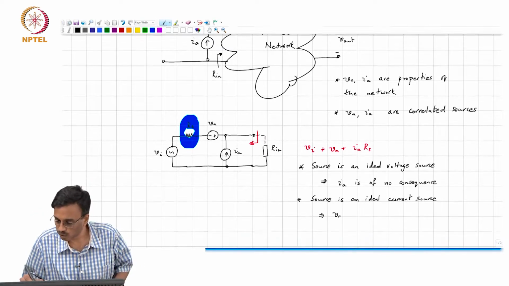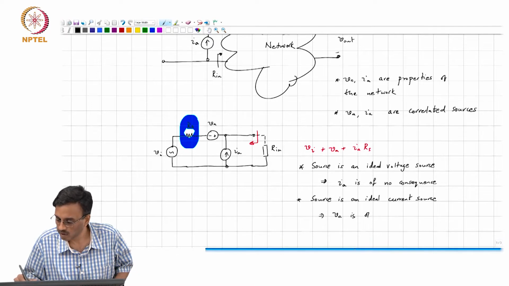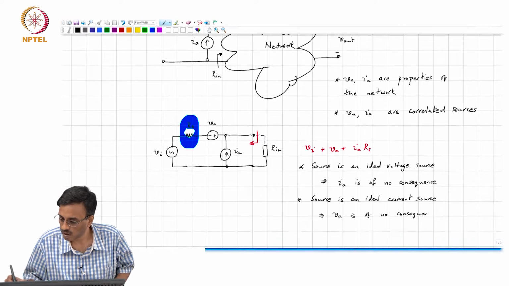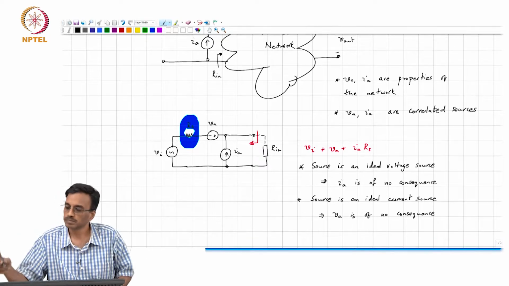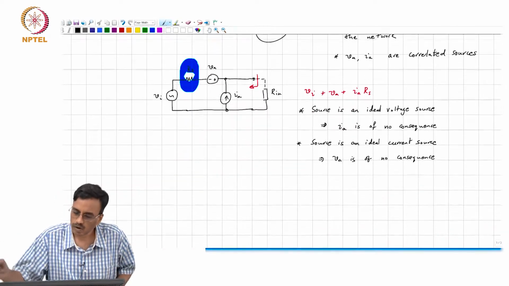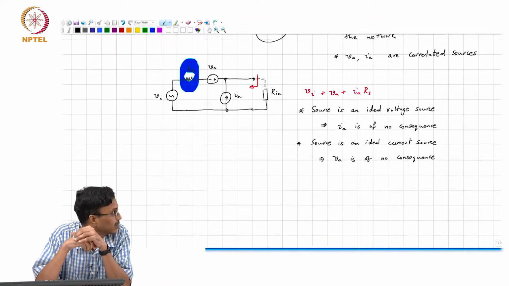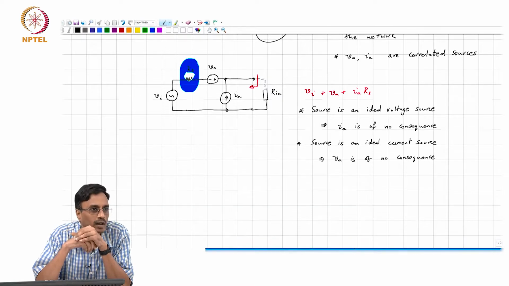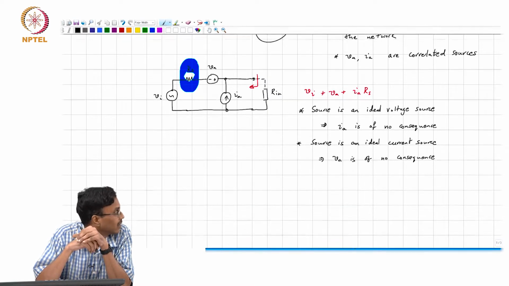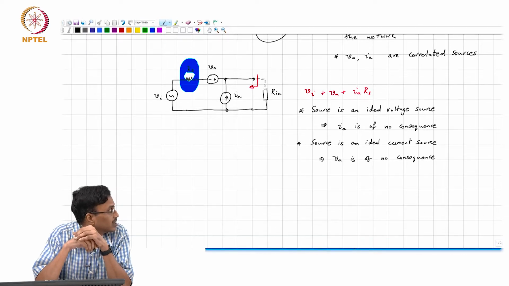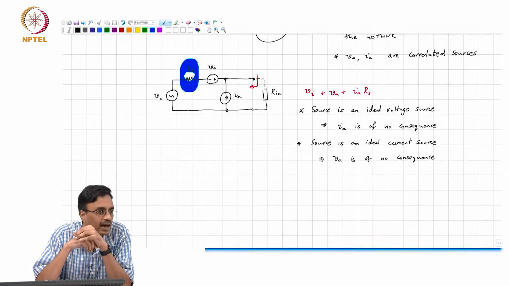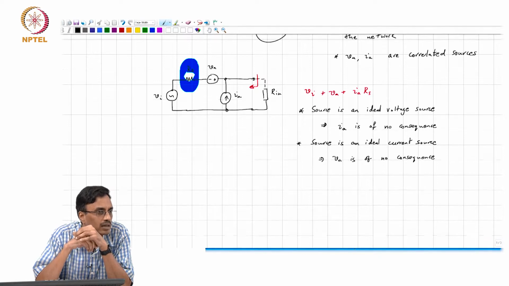The voltage source is of no consequence, right? So, in reality, in practice, RS will neither be 0 nor infinity. Okay? So, at least in principle, VA and IA will both be important, right?